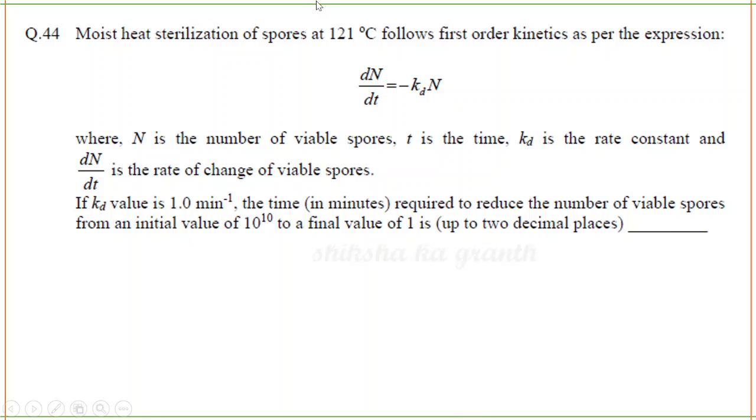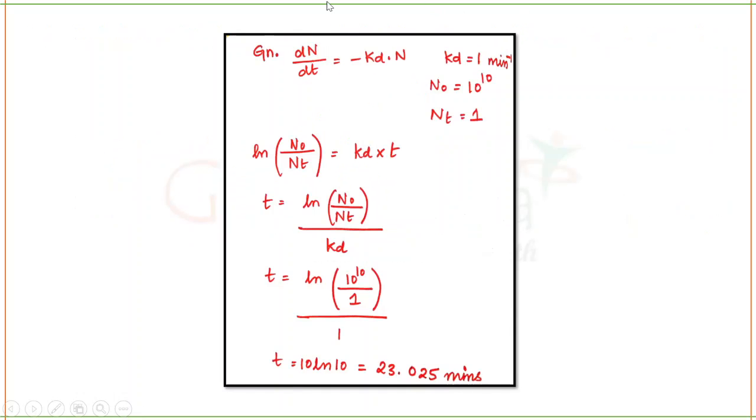I read this question very slowly so that you can understand each and every term. Very simple question. We have already solved this type of question. So the given data is that they've given you the formula. They've given you the value of kd, that is 1 per minute. N naught is the initial number of cells, Nt is the final number of cells. You're going to use the formula ln N naught by Nt is equal to kd into T.